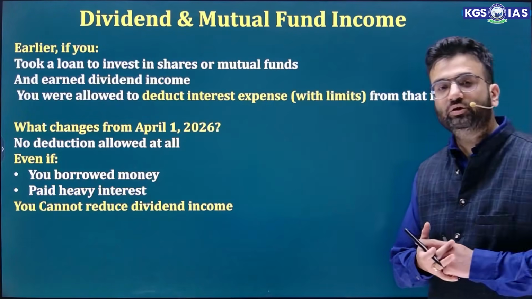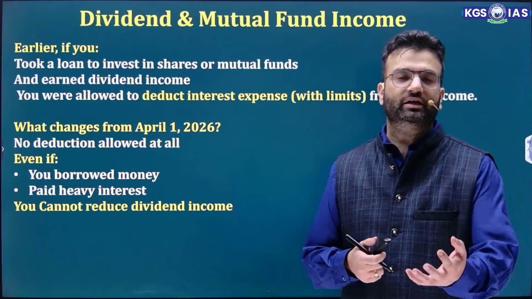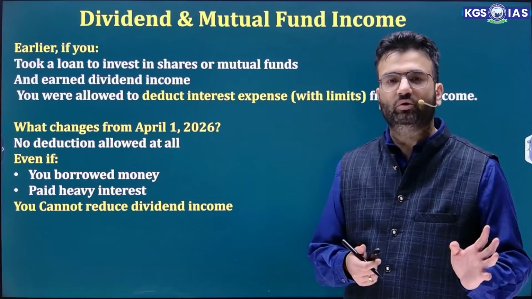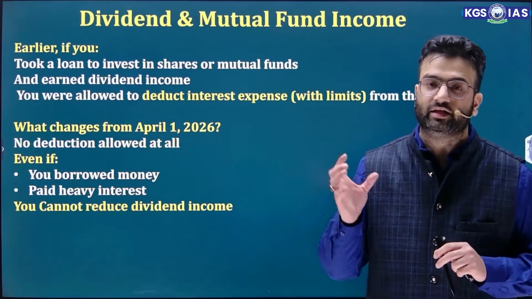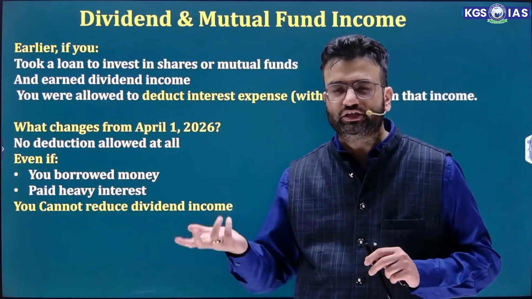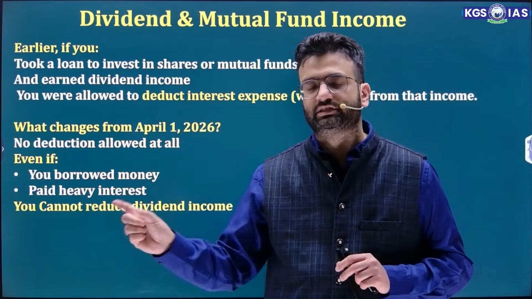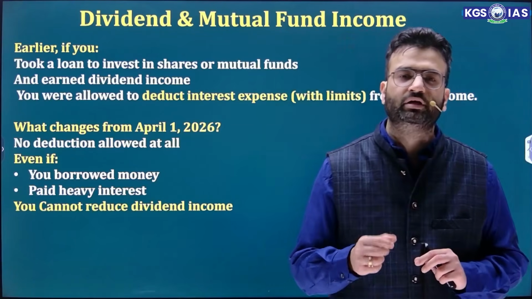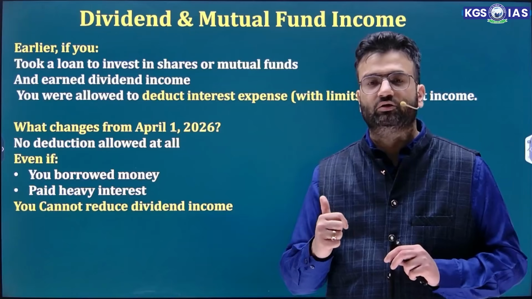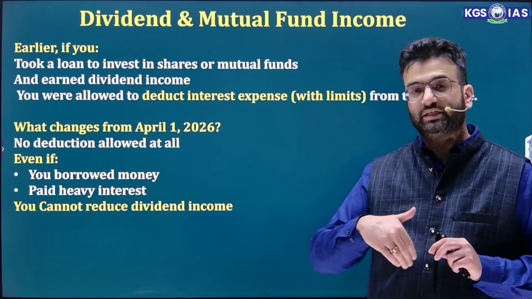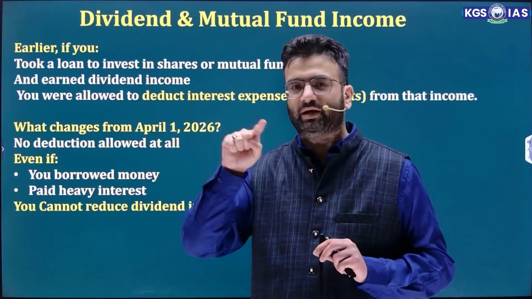Then, regarding dividend and mutual fund, what people earlier used to do is take a loan. From that loan, they purchase a particular mutual fund or any share, and whatever income they receive through dividend, they subtract the interest expenses from that. Let's take a simple example. Suppose you receive a dividend of 1 lakh rupees and you paid an interest of 30,000 rupees on a loan. For that, the effective taxable income is 70,000, that is 1 lakh minus 30,000.